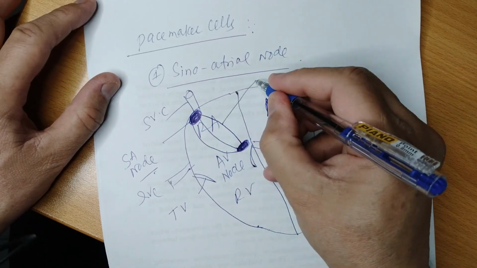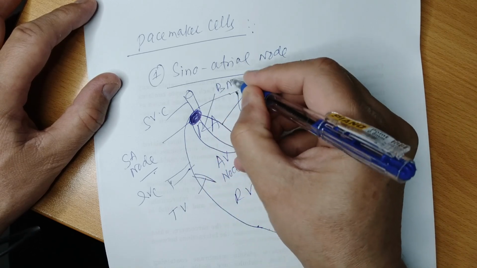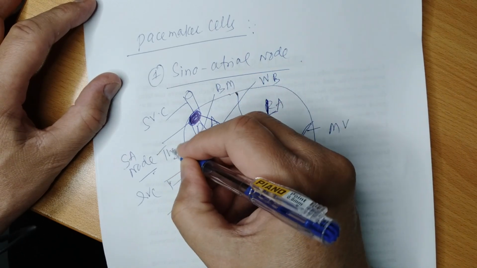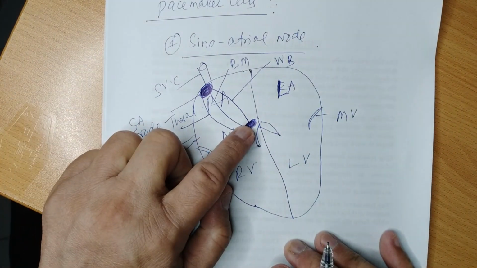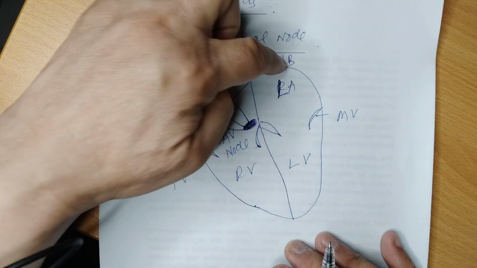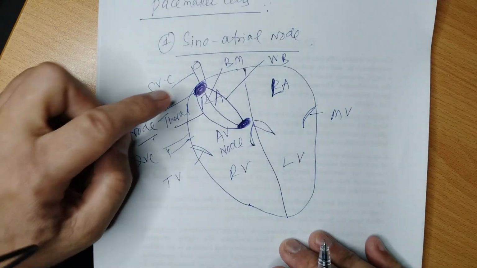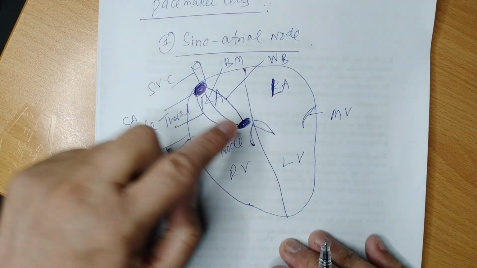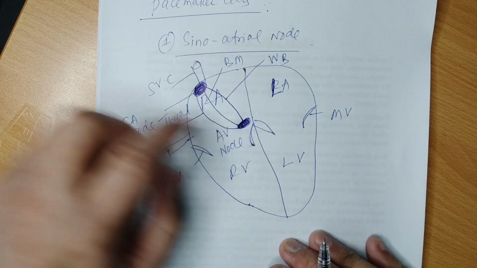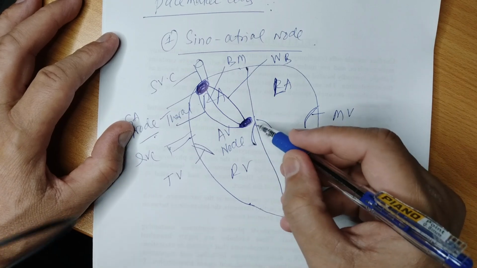These pathways are known as Wenckebach, Bachmann, and Thorel fibers. So the SA node is connected to the atrioventricular node through the Wenckebach, Bachmann, and Thorel fibers. It means that any electrical impulse generated from the SA node travels through these three pathways and reaches the AV node.